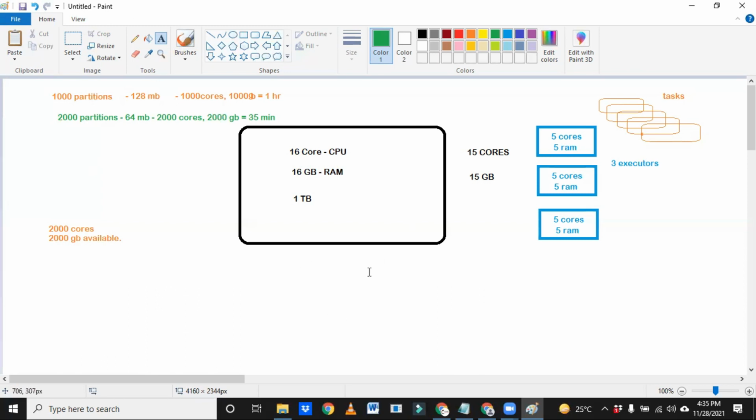But I'm just giving you the information that you don't need to think too much about it. You just need to know how many cores, how much RAM, how many executors, how we decide memory, how we decide the number of partitions. Nobody will ask you in depth because we are not admin persons, we are developers.